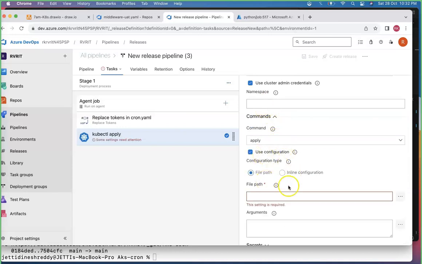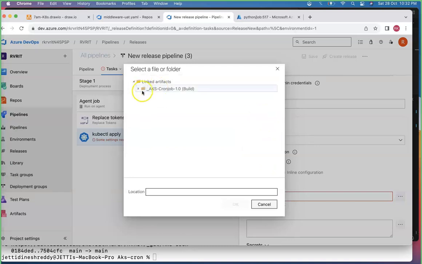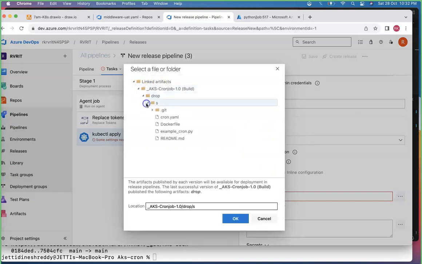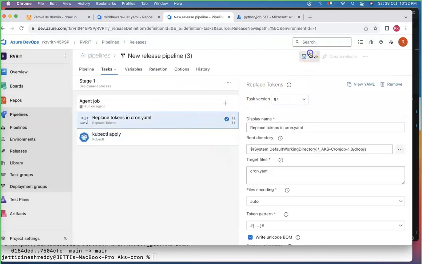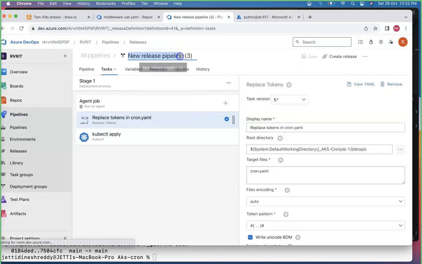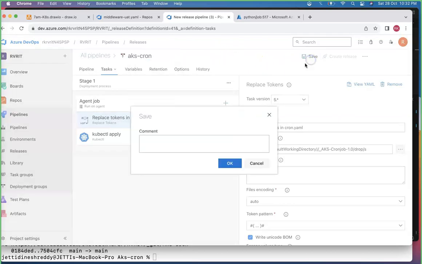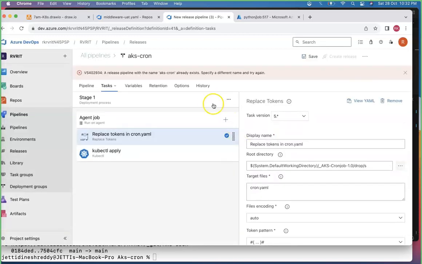Take use configuration and you need to point your file path. And where is your file path, team? You just come here, open the arrow, and this is exactly the thing you need to deploy. That's all, team. Your task is done. Just save it. I'm giving this particular thing the name AKS-cron, something like that. Just save it.